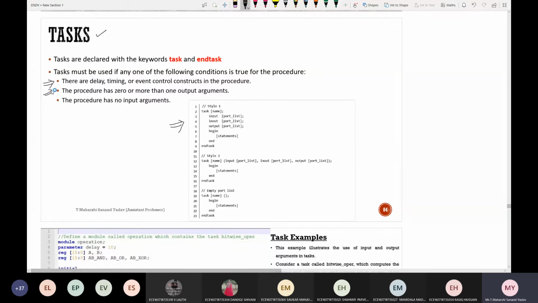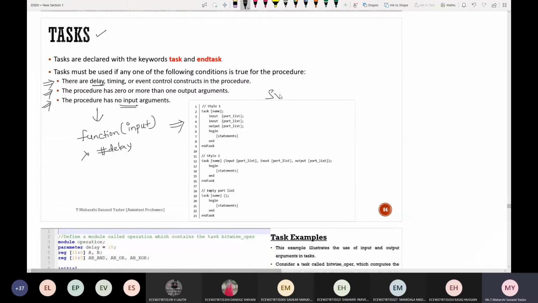Next, the procedure has zero or more output arguments. The procedure may have no input arguments, whereas functions should have at least one input argument. Here, no input arguments are needed. And the advantage with the task is it can have delays also, whereas we can't use delays within a function.